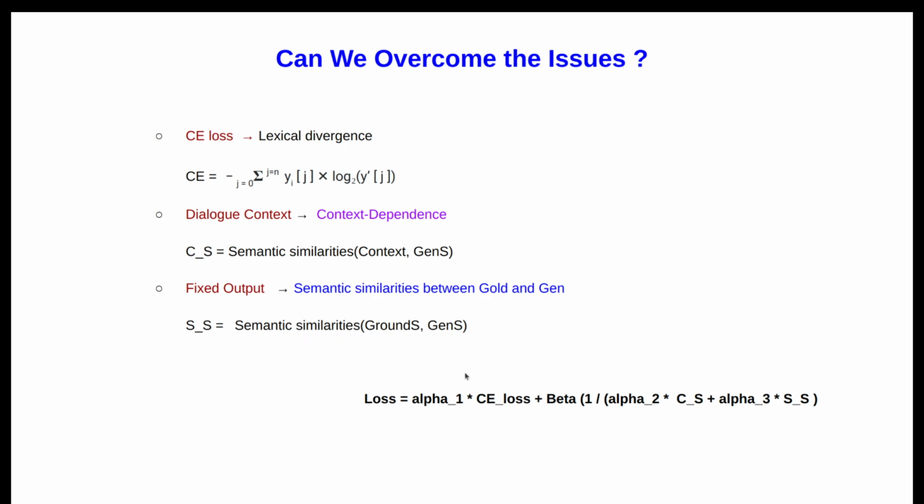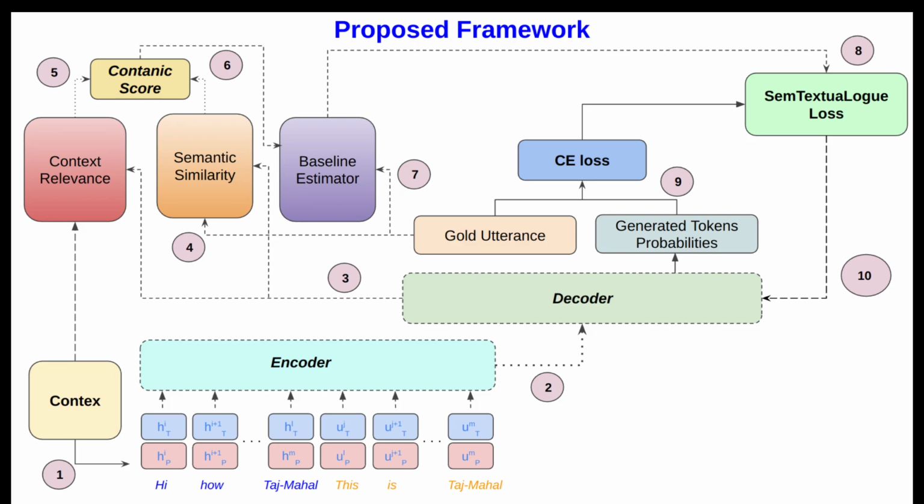So finally we were thinking of a loss function, like cross entropy, with some factor for context and semantic. Cross entropy is very important, because if we don't use it, it will lead to the cold start problem. It needs to be grounded with some metrics, and cross entropy does quite well, so we cannot remove it completely. So we thought of putting alpha and beta factors as weights for that as well. So this is what we propose, a new dialog generation framework.